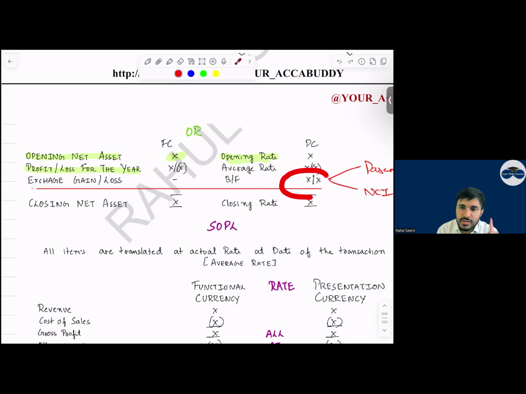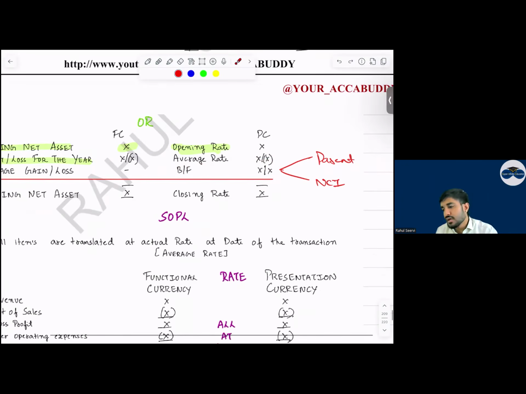Can I say for sure a difference will come, everyone? This difference you will allocate to whom all? Can I say both parent and NCI? Both parent and NCI. Can I say for NCI which step? Step number 4. Can I say for parent which step? Can I say we have to make a separate step, step number 6 or step number 7? We can say, everyone.